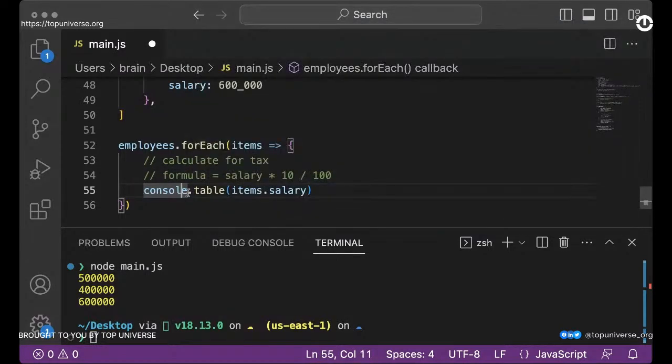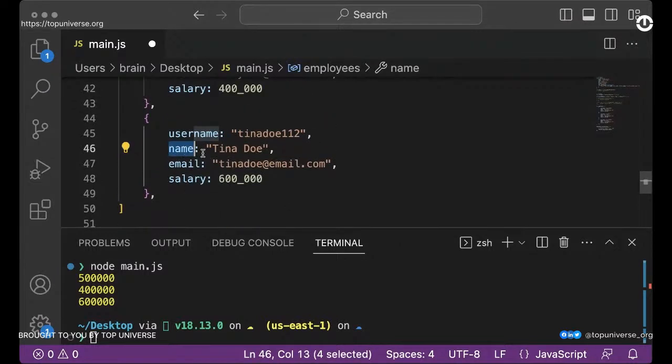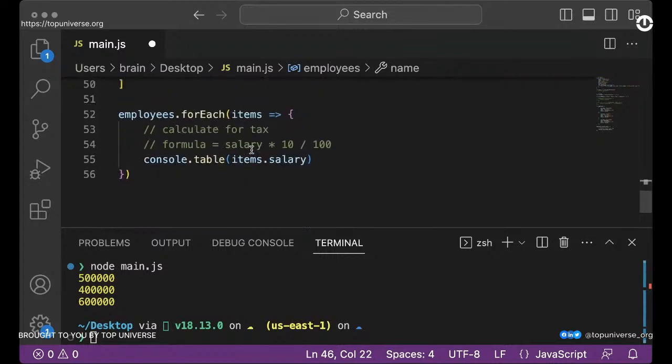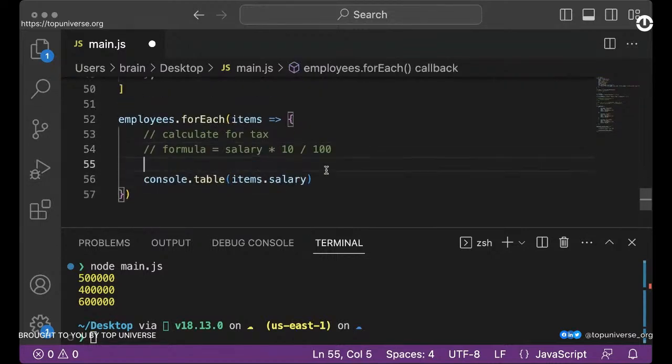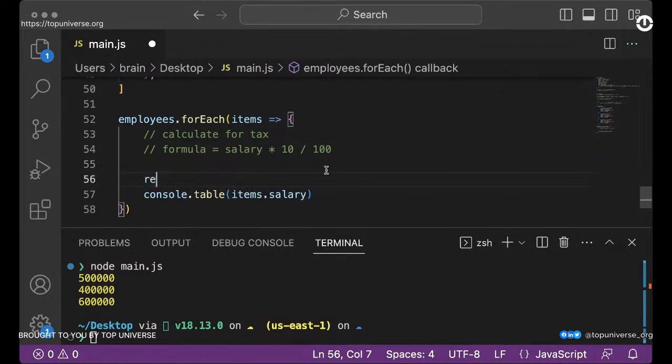But when we're printing this, we want to say the username or the name, right? So for example, Tina Doe's tax would be, and would have that value. So, just to get things straight here, this is what we're going to say. The result is going to be equals the item.name, which is the name of that person.